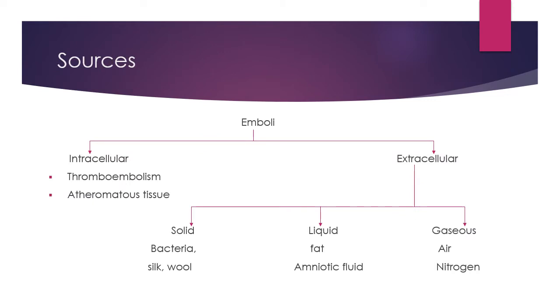What are the sources of emboli? There are two main sources of embolism: the intracellular origin and the extracellular origin. Intracellular is thromboembolism, which we have discussed. The thrombi leave their location and develop into small fractions. These are thromboemboli. The next one is atheromatous tissue. These are the two types of intracellular emboli.